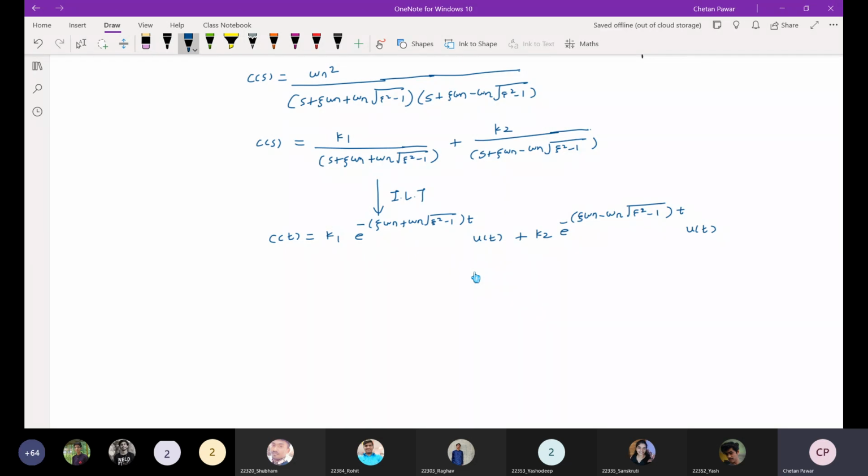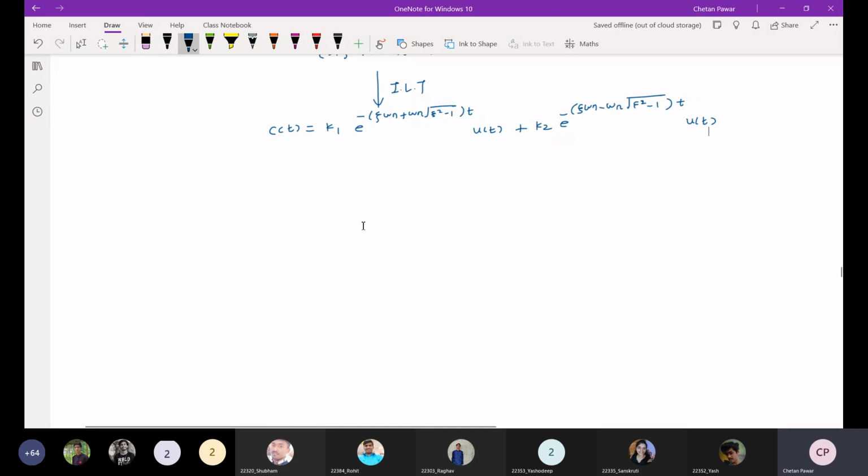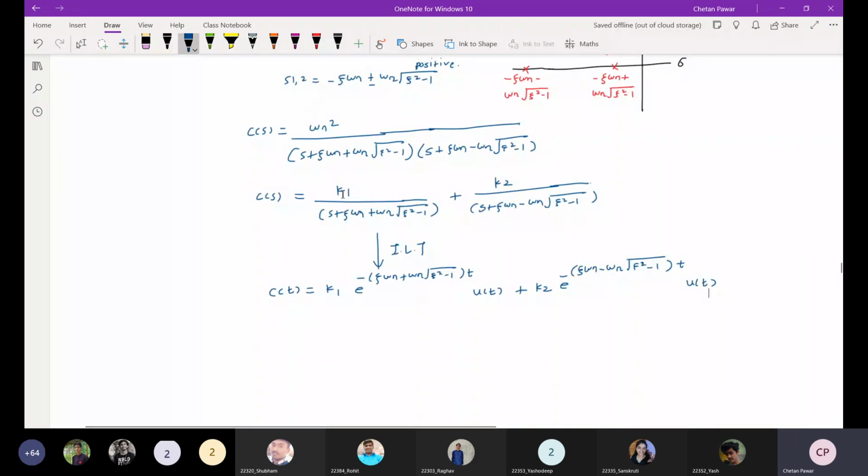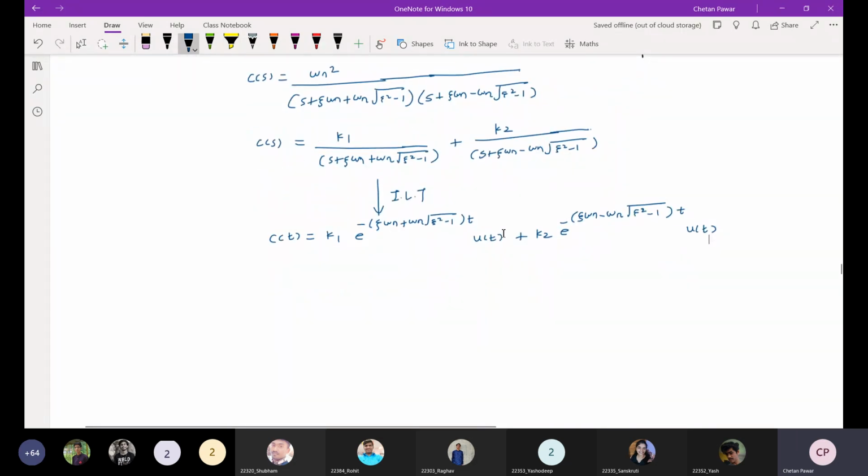Draw this. This also depends on the values of K1 and K2, right?